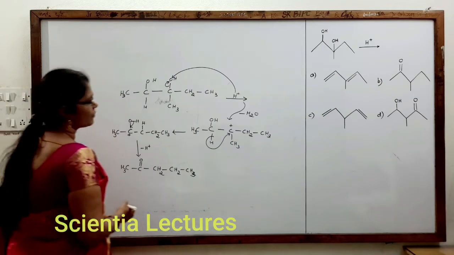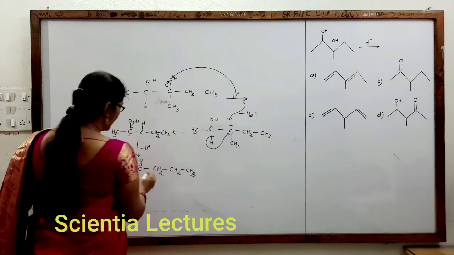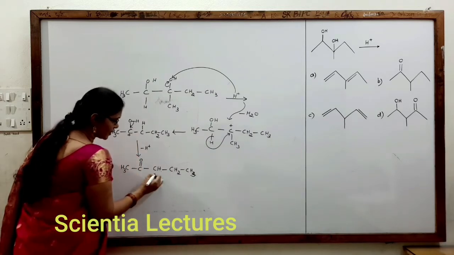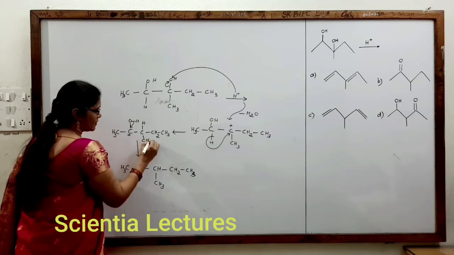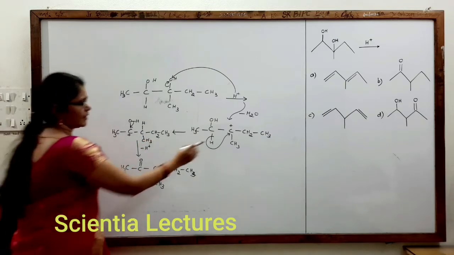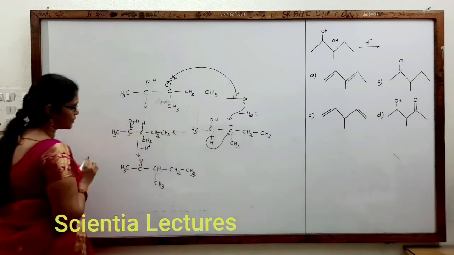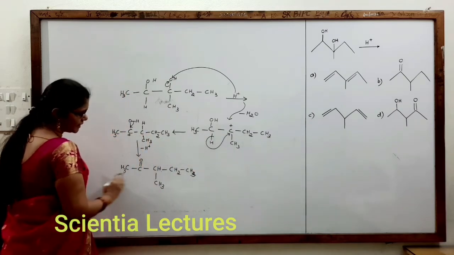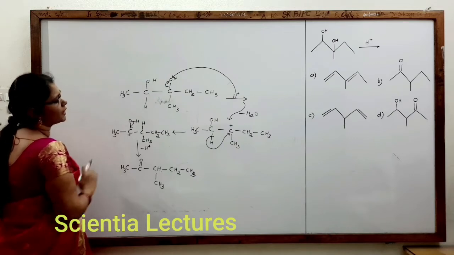Here what we have is a carbocation, due to the hydride ion shifted, and down there is one CH3 also here. CH3 bonded here. Here there is a CH3, CH2, CH3, hydride ion shifted, hydrogen is here, minus H plus. It leads to the formation of this compound. This is the product to be obtained.